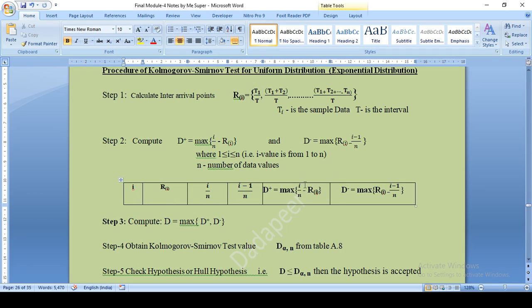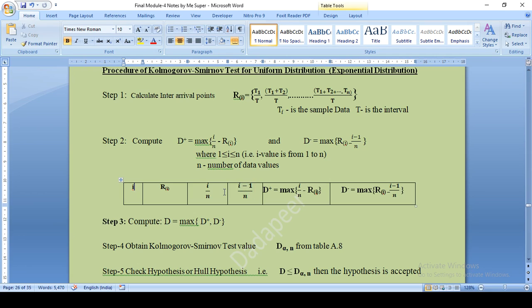Why are we doing this? Because we want to find this, so for finding this I require ri. I require i, right? Similarly, i by n. Why am I finding this? Because that is there in this formula. I by n: i value will be 1 first, and n is the total number of data intervals. For example, if it is 10, 1 by 10, 2 by 10, 3 by 10, it goes on like that. Next, i minus 1 by n.